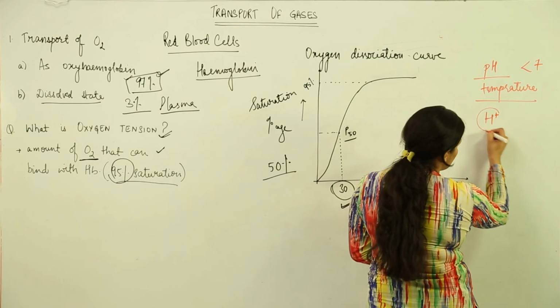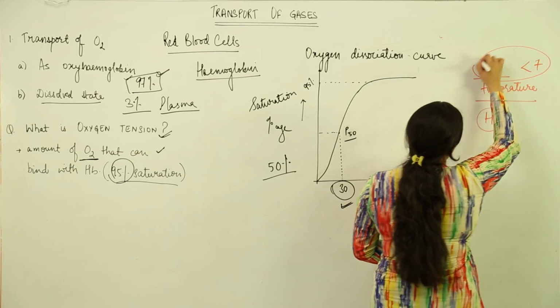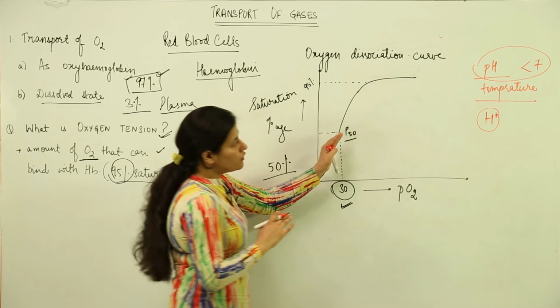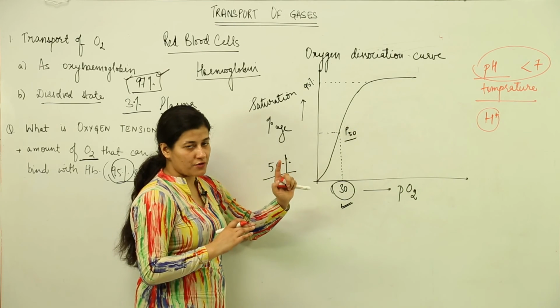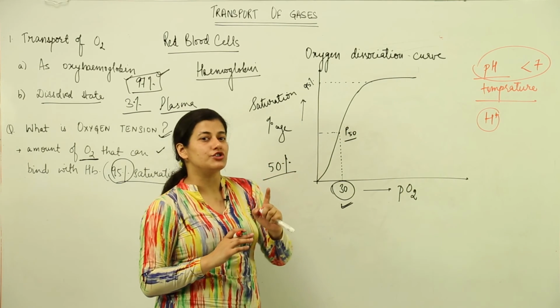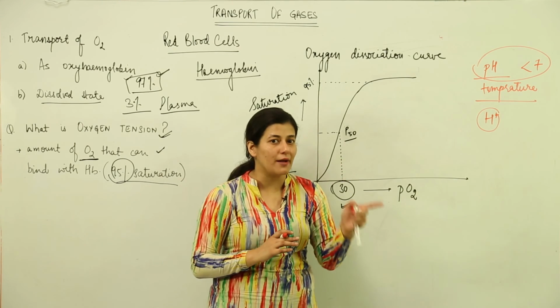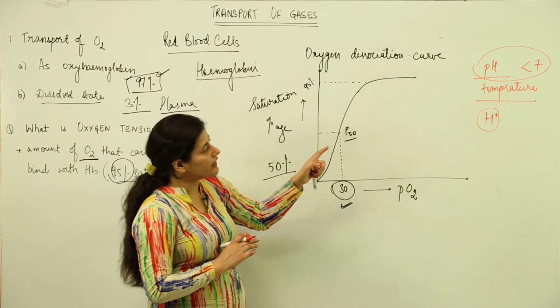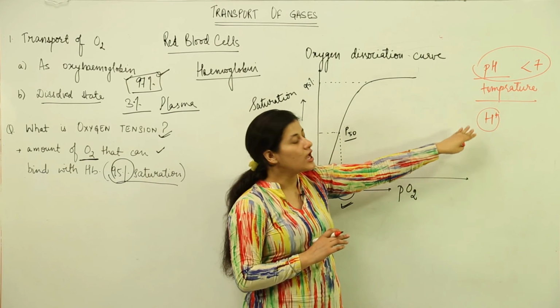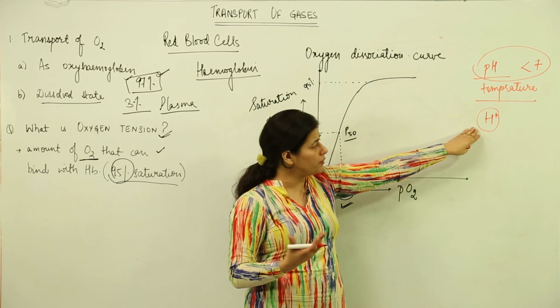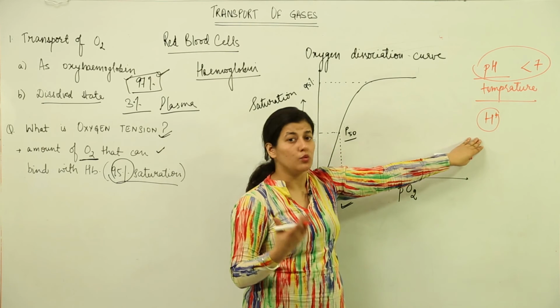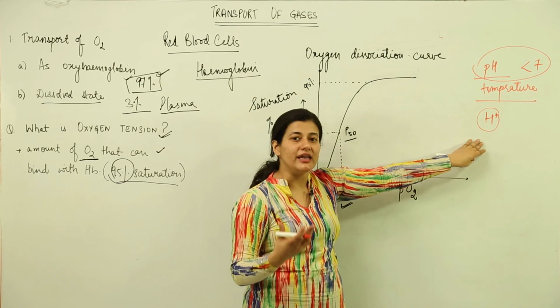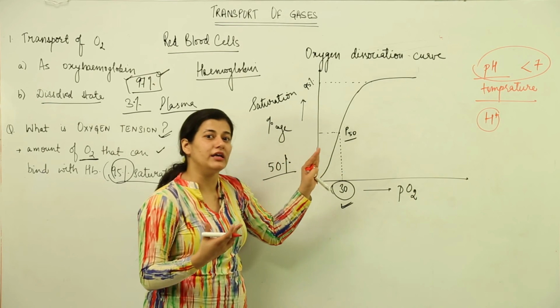These conditions do not favor the binding of hemoglobin with oxygen. First thing to remember is that a higher concentration or higher partial pressure of carbon dioxide does not favor this. The second thing is that if more protons, that is more H+ ions, are present, then again the oxygen binding would be lesser.